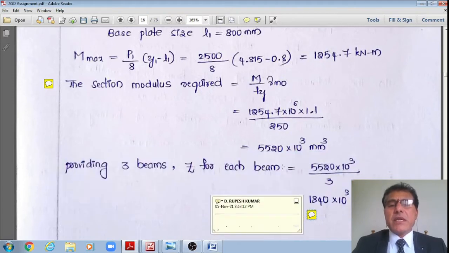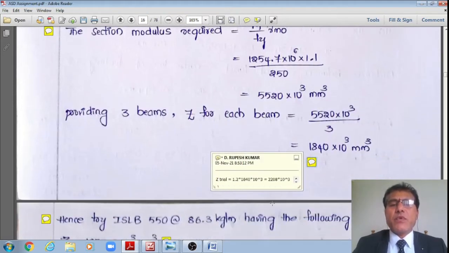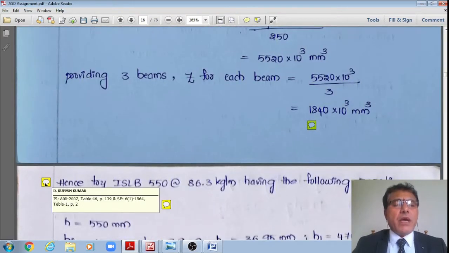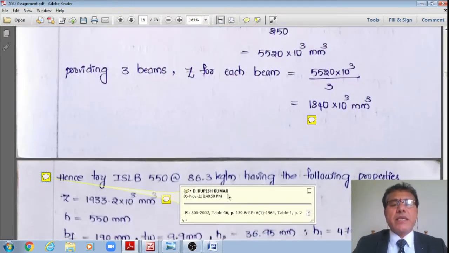However, for the trial section, I'll increase this value by 20%. Therefore, 1.2 multiplied by 1840 into 10 to the power 3 works out to say 2208 into 10 to the power 3 mm cube. Now I'll go to IS 800 2007, table 46, page number 139, and alternatively from SP61 1964, table 1, page number 2. Either of the two is fine.